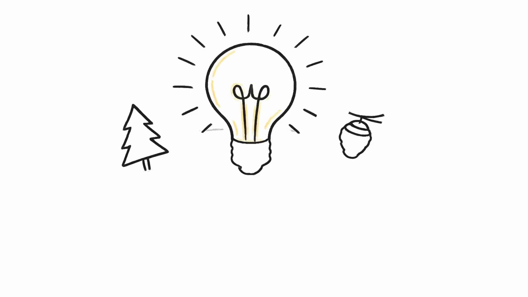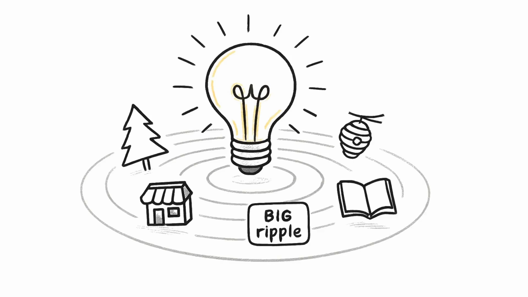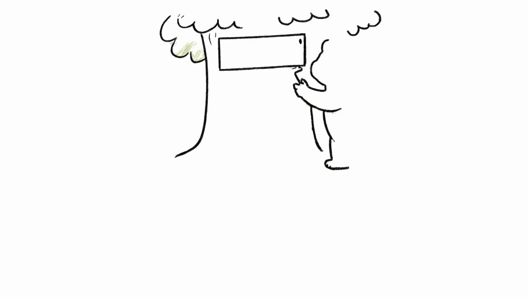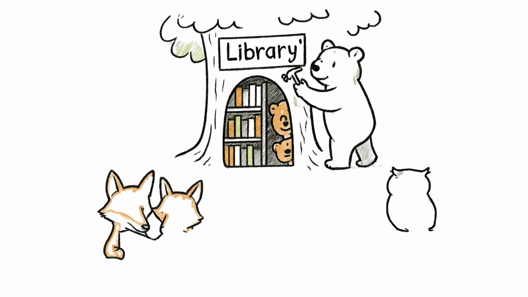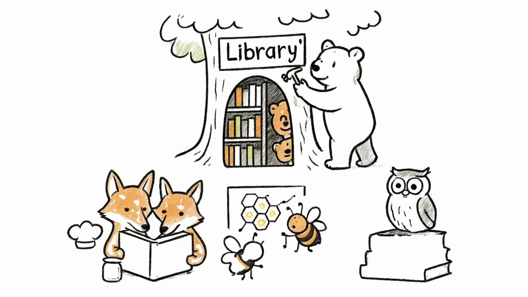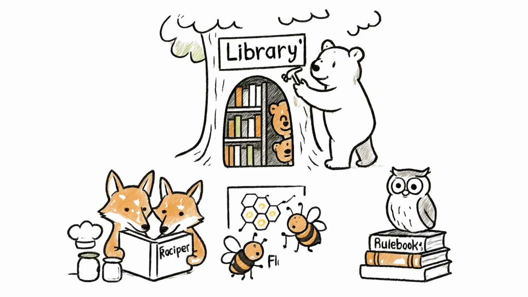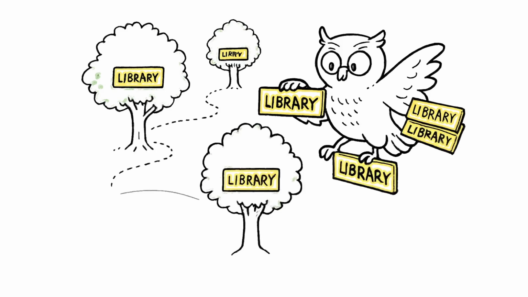Now here's the mind-blowing part. Sometimes one externality can reshape the whole forest. Think public libraries. One bear builds a library, but suddenly the entire forest gets smarter. Fox shop owners discover new honey recipes, bees learn better flower patterns, and even the owl finds new rule books. That's a positive ripple effect so powerful, the owl makes sure libraries keep spreading.